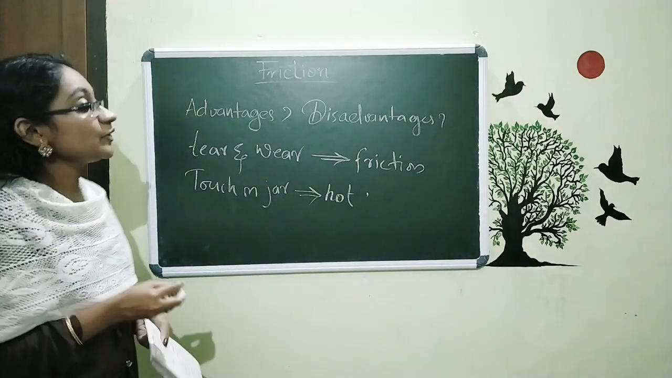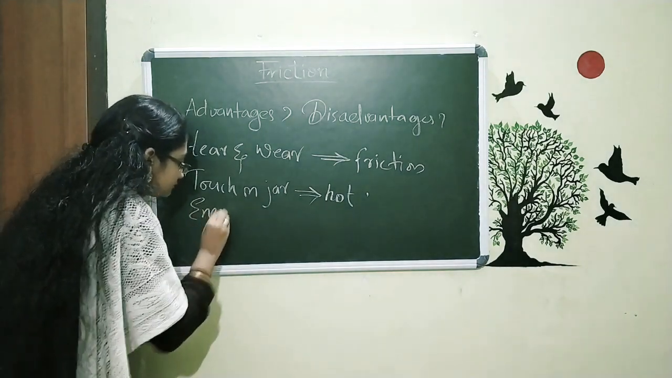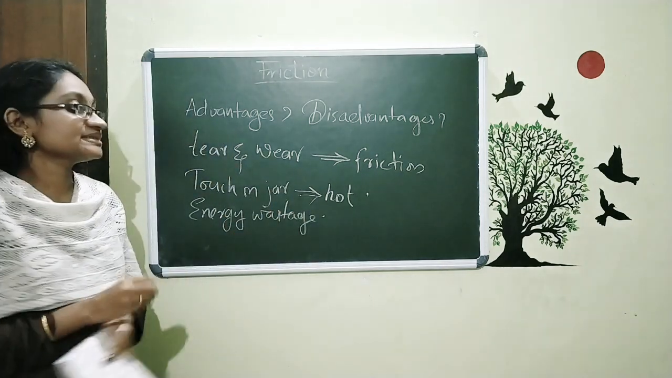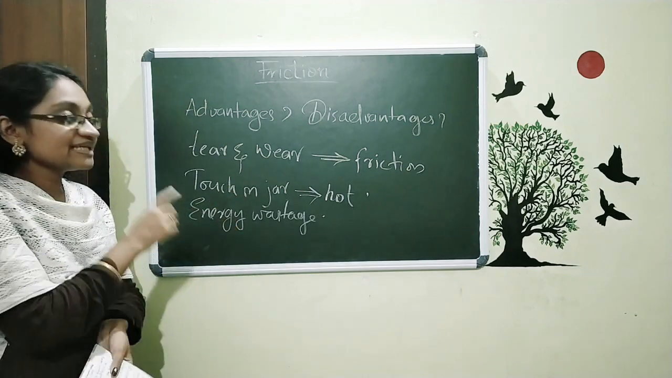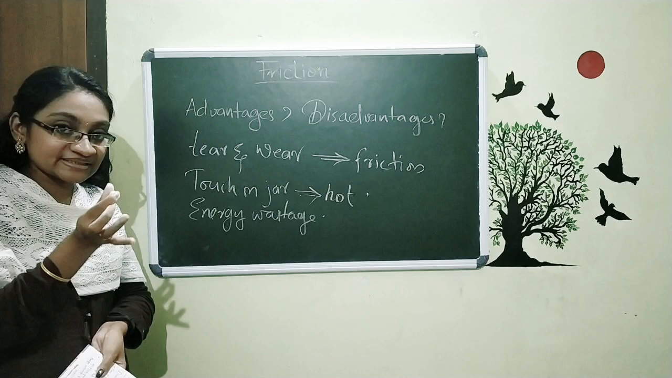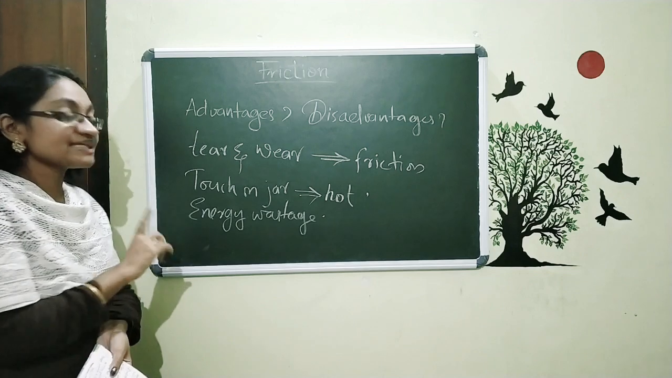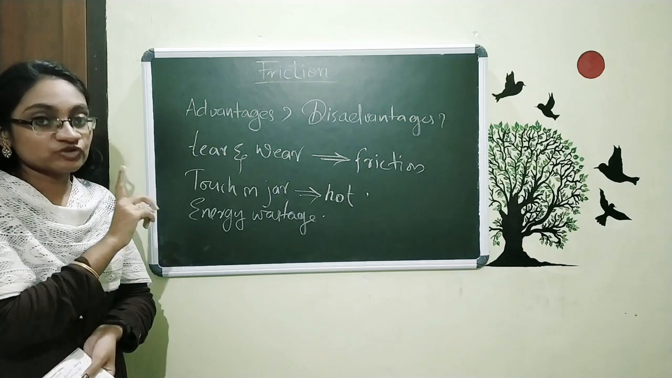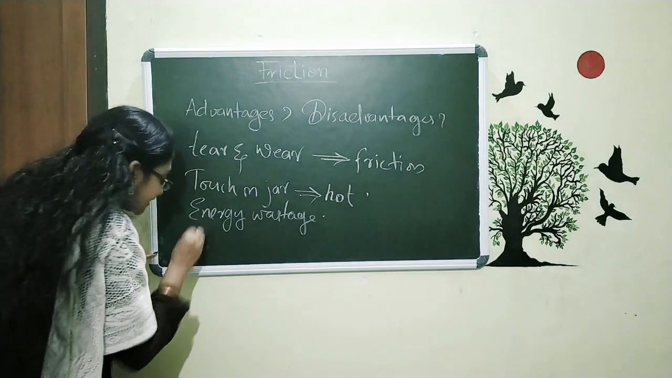Now the next disadvantage is energy wastage. In the same example, the mixie jar produces heat. Where is this heat actually from? It is from the electricity. Some electrical energy is getting converted to heat energy. So there occurs an energy waste. This is because of friction, and that is also one of the disadvantages of friction: energy wastage. The next is damage of machines.